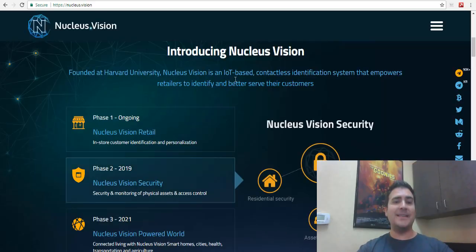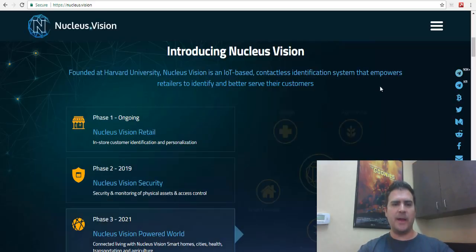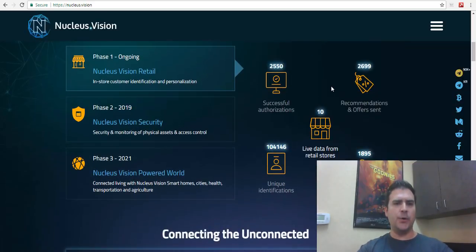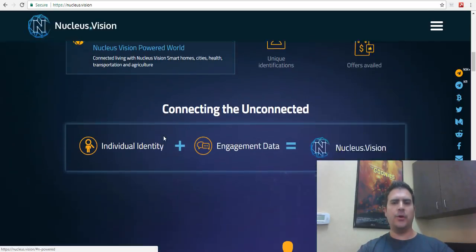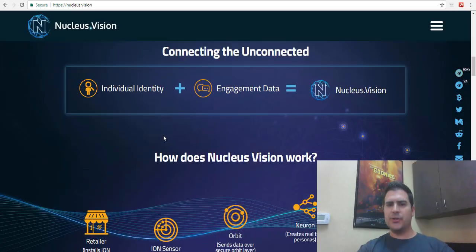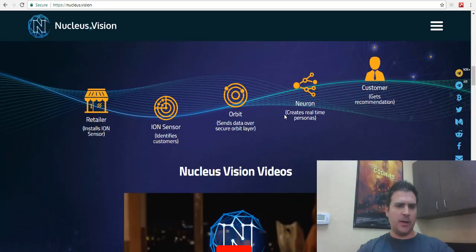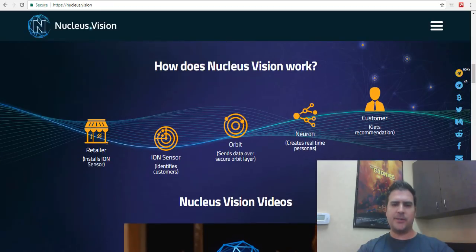Nucleus Vision is an IoT-based contactless identification system that empowers retailers to identify and better serve their customers, right? Well, that's pretty interesting, but that doesn't really tell me much. What does Nucleus Vision actually do? Nucleus Vision Retail, Phase 1: in-store customer identification and personalization, security monitoring, and so forth. So let's jump down and see if we can find what NCash or Nucleus Vision actually is. How does Nucleus Vision work? Okay, this should tell us something, right? They install ion sensors. The ion sensor identifies customers, sends data over a secure orbit layer, creates real-time personas, and gets a recommendation.